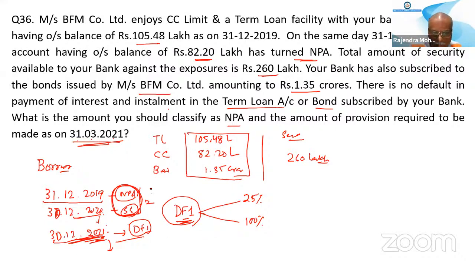It becomes DF1 in December itself. It has turned NPA. What is the first stage of NPA? The total provision is 127.68. Standard.